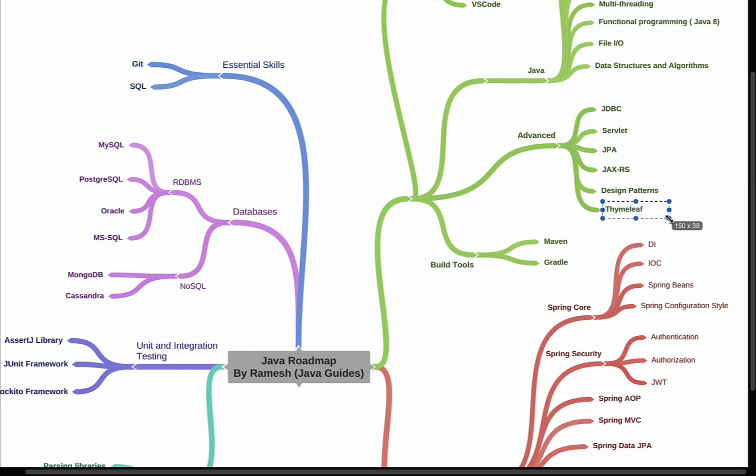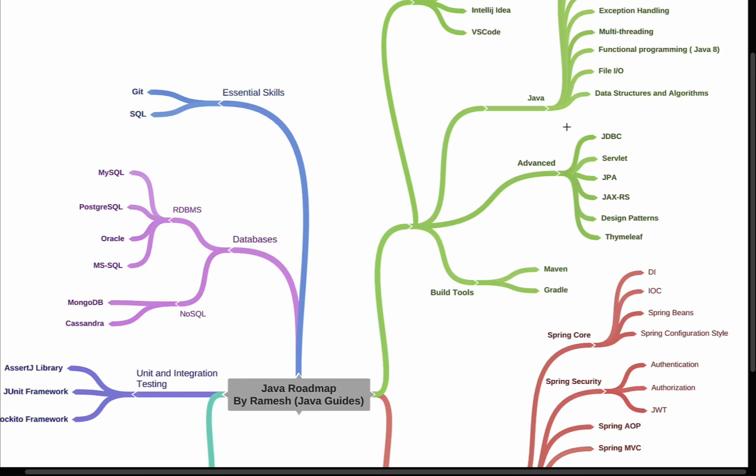Next, Thymeleaf. I have mentioned Thymeleaf because whenever we develop a Spring MVC project, we use Thymeleaf as a view layer. We can also use JSP, but JSP is somewhat outdated, so most developers prefer using Thymeleaf as a view layer in a Spring MVC project. That's why I have mentioned Thymeleaf over here. Go ahead and learn all these advanced Java topics.